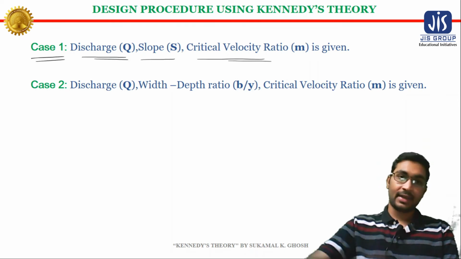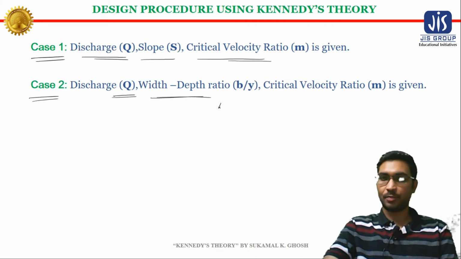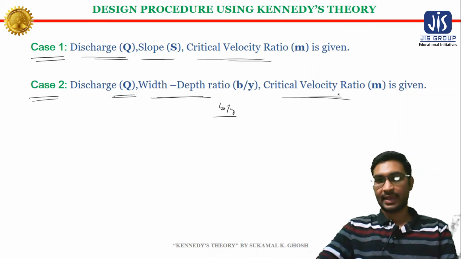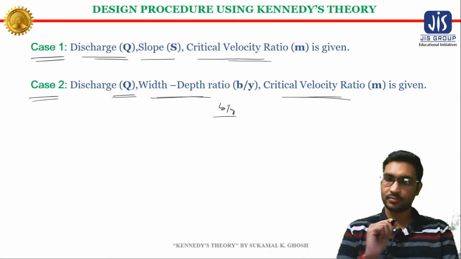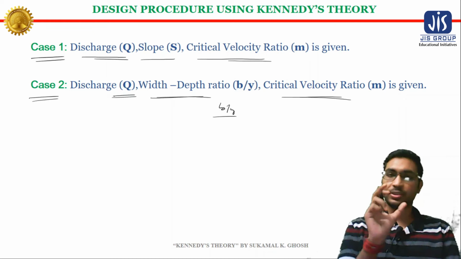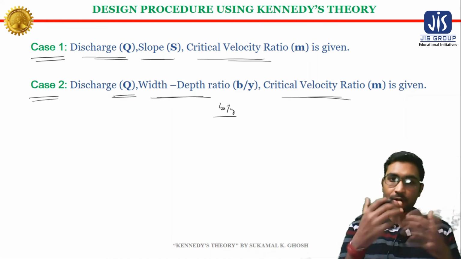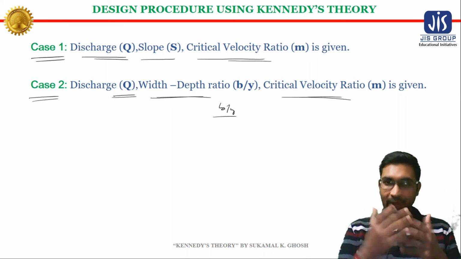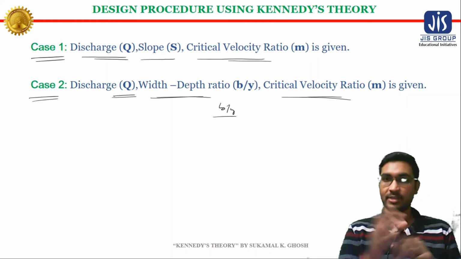In another situation you may be given the discharge, the width to depth ratio, that is the B to y ratio, and the critical velocity ratio, and asked to design the channel. According to the given parameters, you need to design the channels using Kennedy's theory.